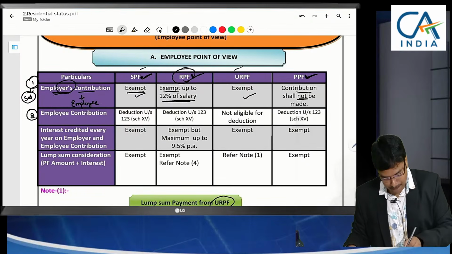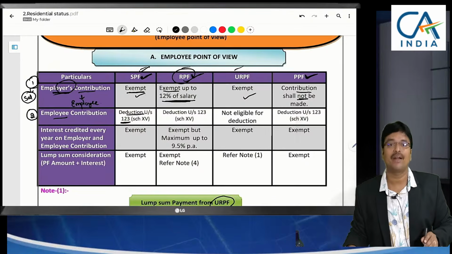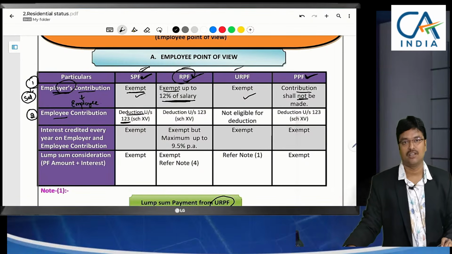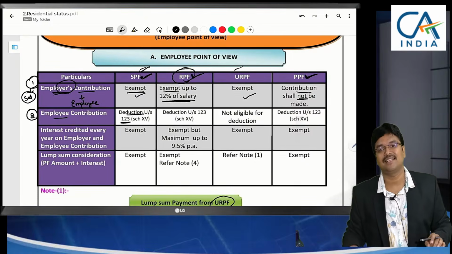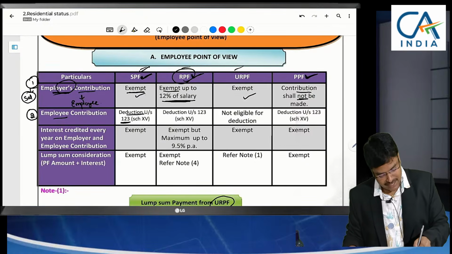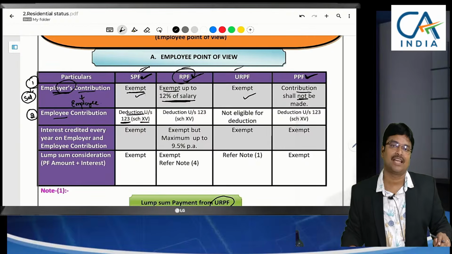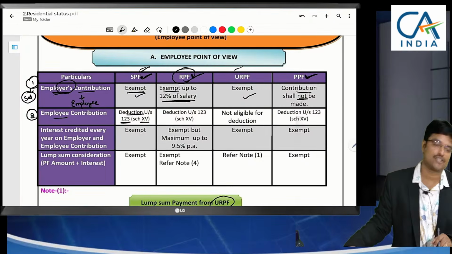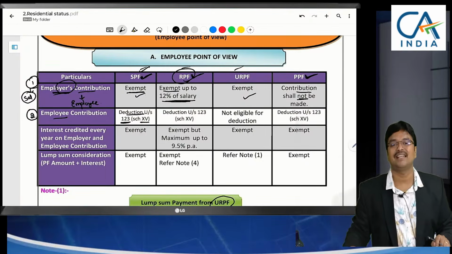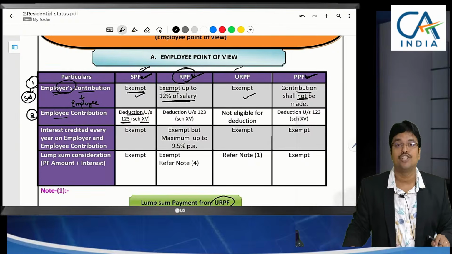So here, for the employee contribution towards SPF, you can claim deduction under section 123 of the New Income Tax Act, which was 80C in the old Income Tax Act. In the new Act, section 123 is the section. It was specified in schedule 15, which has the list of items where we can claim the 80C-type deductions. That means now section 123 deductions are given in schedule 15.